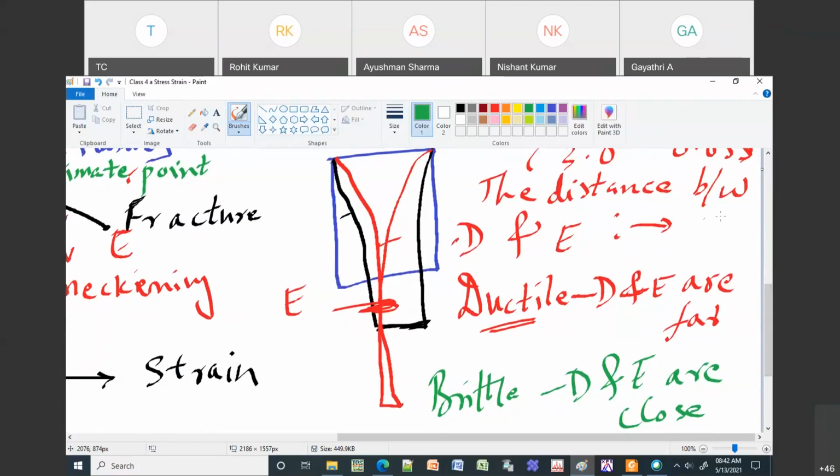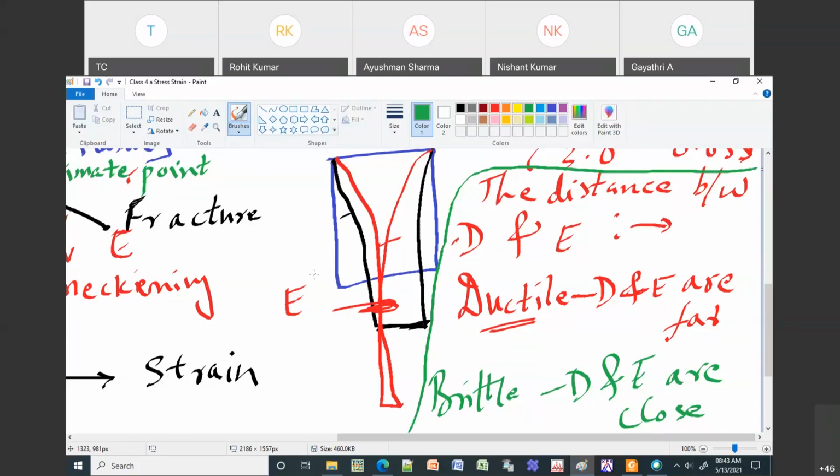Ductile means it is a little bit harder compared to brittle. Brittle is very delicate. For example, in the case of quartz, D and E will be very close, so your quartz is said to be brittle or fragile. If you take stainless steel, the distance between D and E will be slightly farther away, so you can conclude that your stainless steel is ductile.